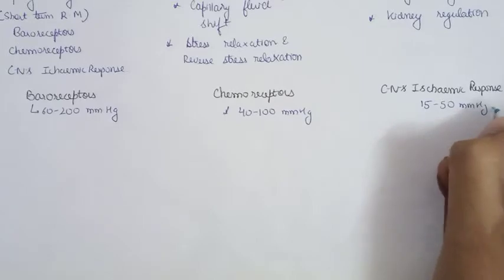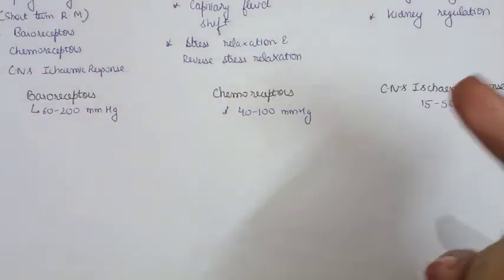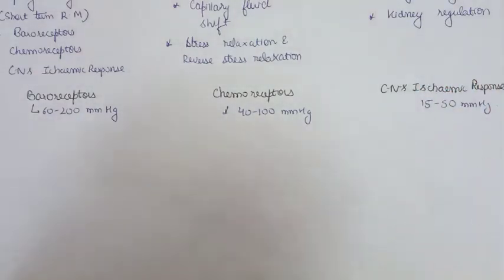You can see how tremendously the pressure decreases when the CNS ischemic response works. That's why it is called the last ditch stand. This is the last short-term regulatory mechanism employed by the body to maintain the blood pressure in the normal range.